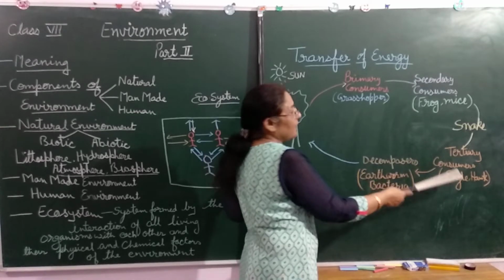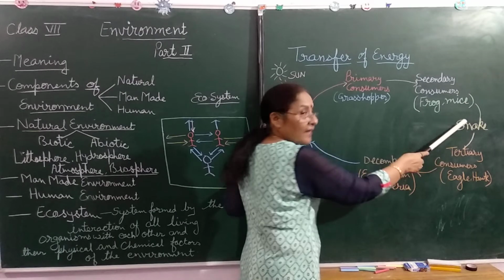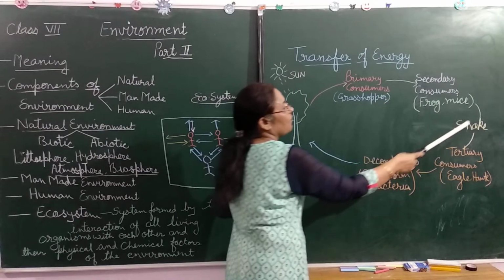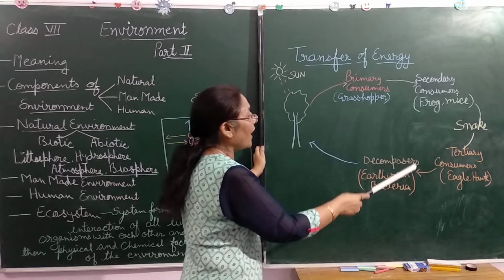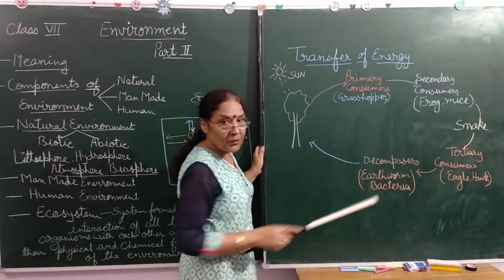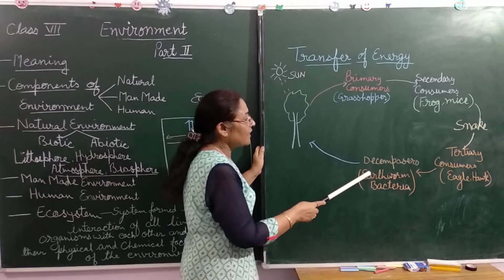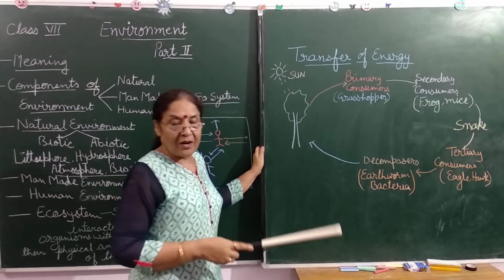ये लोग किसको खाते हैं? Snake. Then again the energy is transferred from snakes to tertiary consumers. And the last is decomposers. Decomposers means the earthworm, bacteria, fungi.